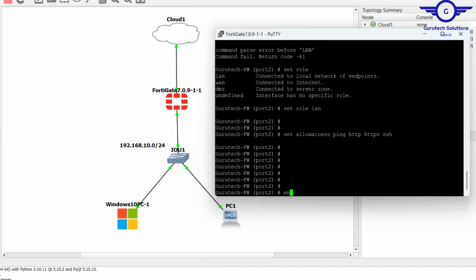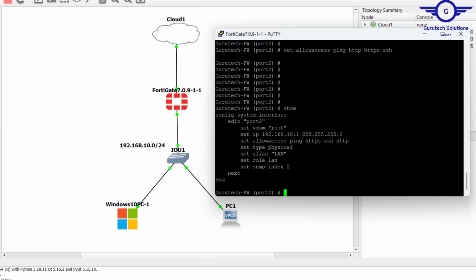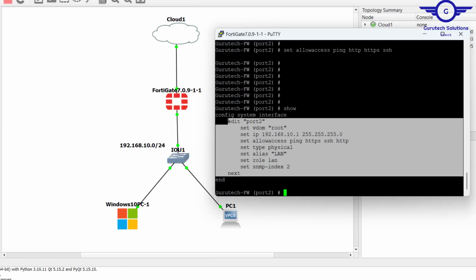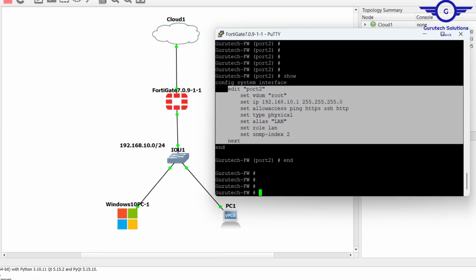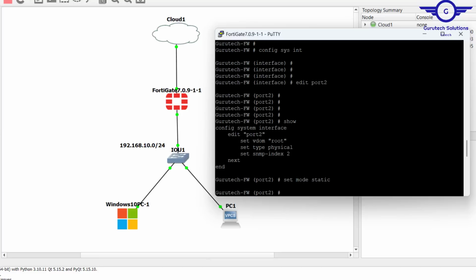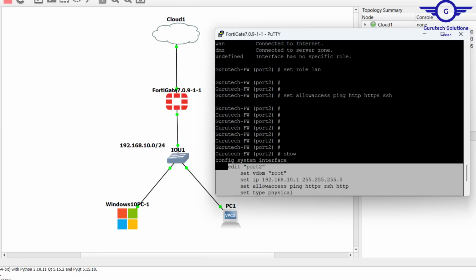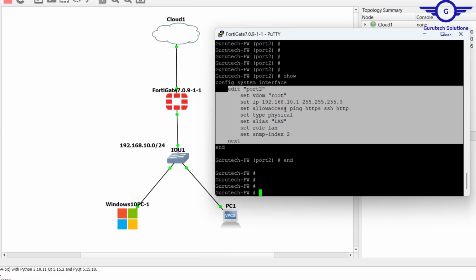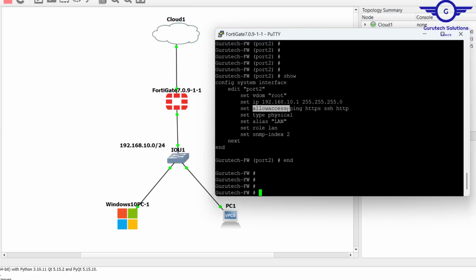So end. Show first. So these are our settings there. Then end, to save all the configuration. Perfect. So guys, we've learned how to configure basic settings for the FortiGate Firewall interfaces in regards to the interface IP, the role, the alias, and allowing access to certain protocols or services.